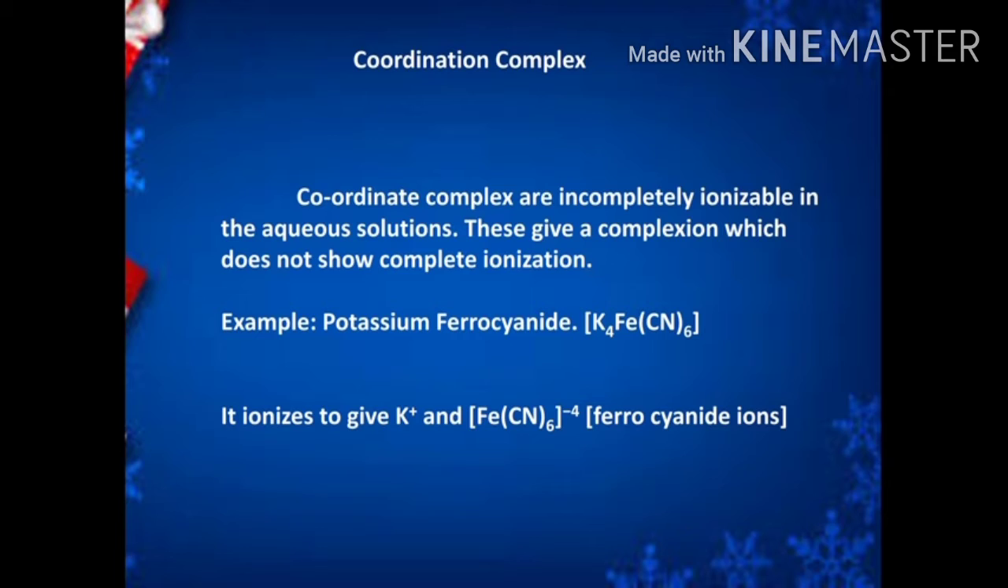For example, potassium ferrocyanide, molecular formula K4[Fe(CN)6]. This compound ionizes to give K+ ions and [Fe(CN)6]4- ions in the solution. So it gives the test only for K+ ions and [Fe(CN)6]4- ions, but does not give the test for Fe2+ ions and CN- ions. So this is a coordination salt. It is a complex compound.